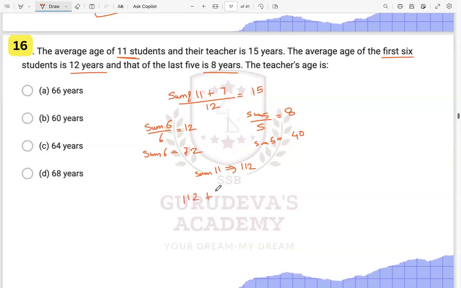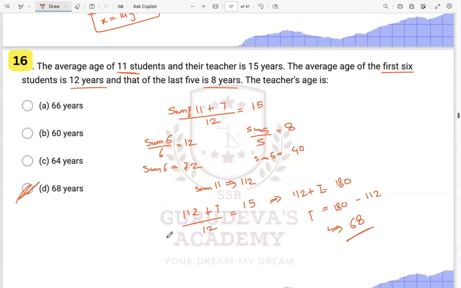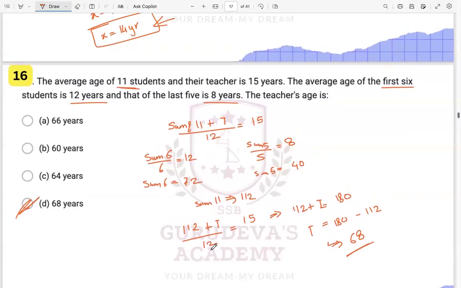So we have 112 plus the teacher, upon 12, is equal to 15, right? So this will be 112 plus teacher is equal to 15 into 12, which is 180. The teacher's age will be 180 minus 112, which comes to 68 years. Just very simple sums. You just have to write down the things and you will arrive at your answer.